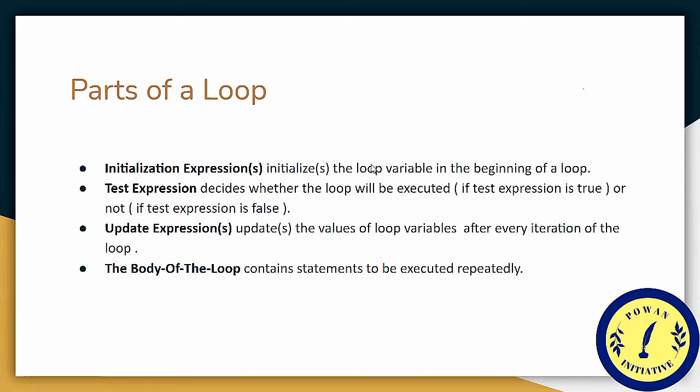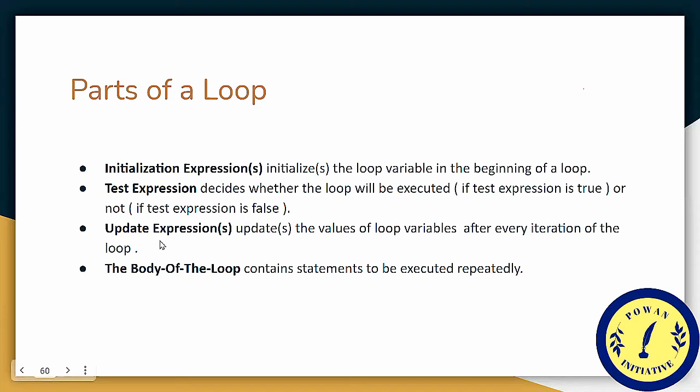It is the first statement of the loop where the loop variable is initialized. Second comes the test expression. The test expression decides whether the loop will be executed or not. If the test expression is true, the loop will be executed, and if the test expression is false, the loop will get terminated.